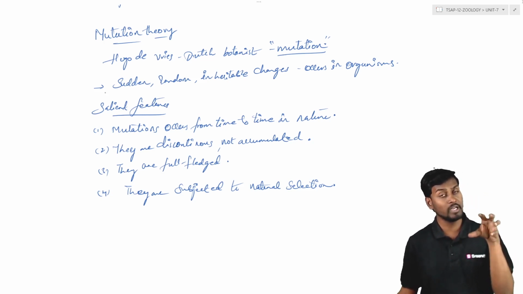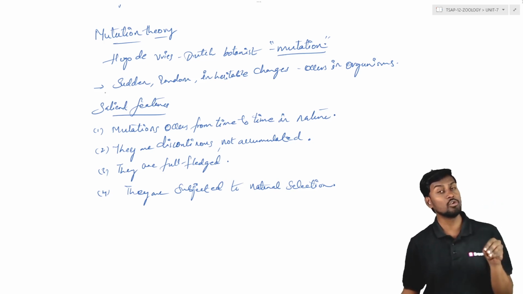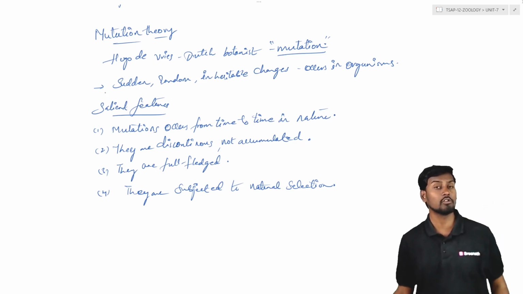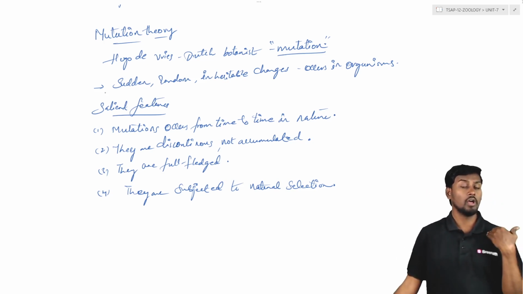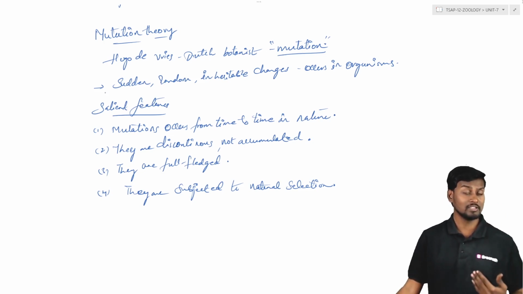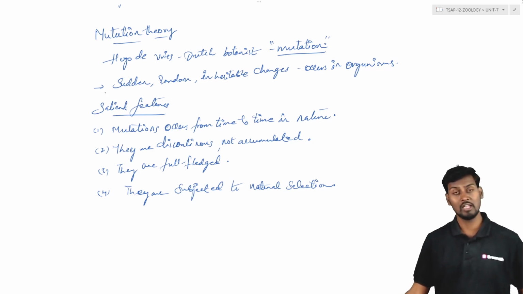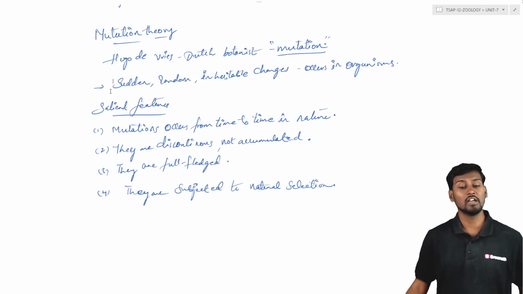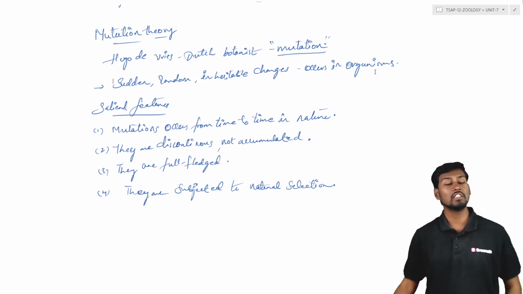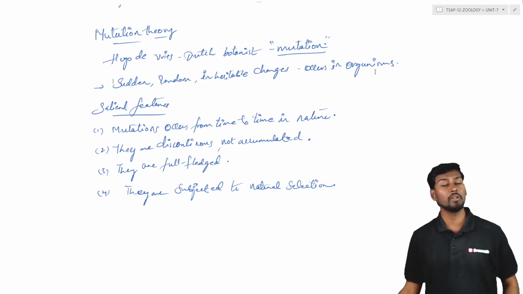So the changes are permanently kept within the genome sequence, and they are able to pass on from one generation to another generation. The mutation is nothing but a change in the sequence of the gene which is random, sudden, and inheritable, taking place from one generation to another generation. So the salient feature is that mutations generally take place from time to time.